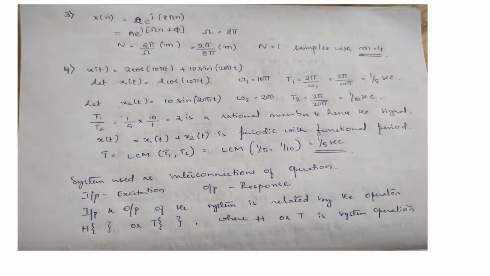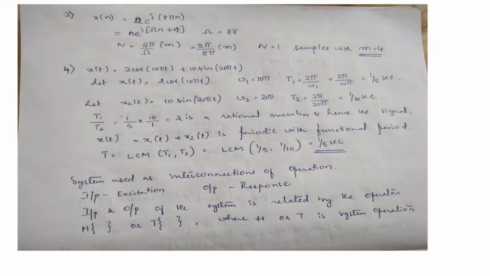Then T1/T2 = (1/5)/(1/10), which is equal to 2. It is a rational number, hence the signal x(t) = x1(t) + x2(t) is periodic with fundamental period T, which is equal to LCM of T1 and T2, that is LCM of 1/5 and 1/10, which is equal to 1/5 second. That is the period of the given signal.